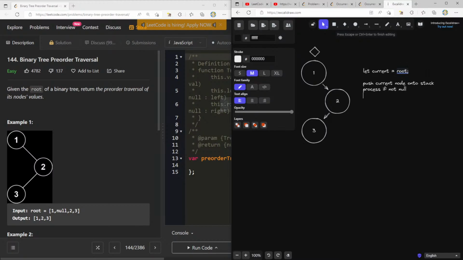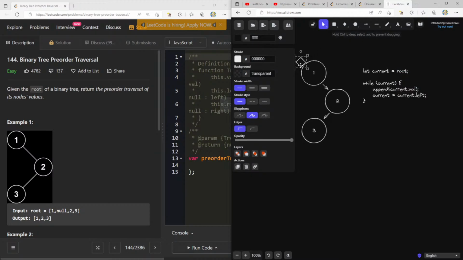Now, do we want to just go left? Do we want to see how far left we can go? Maybe we can actually keep doing this until, like, what if we say let current equals root, and we say while current, can we just append current.val and current equals current.left? Because what would that look like? We push 1, we go current.left. This is now